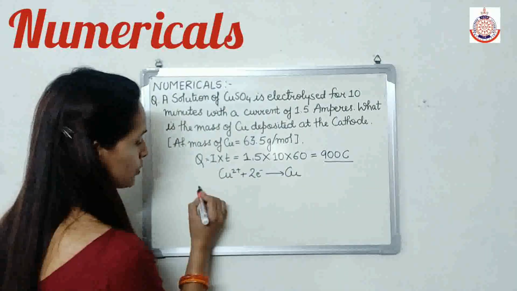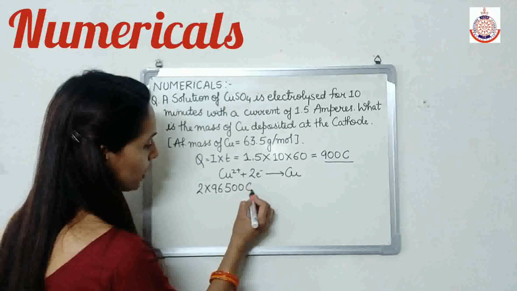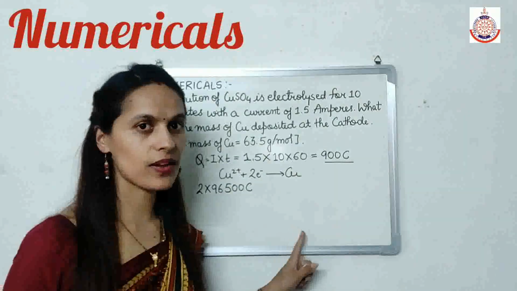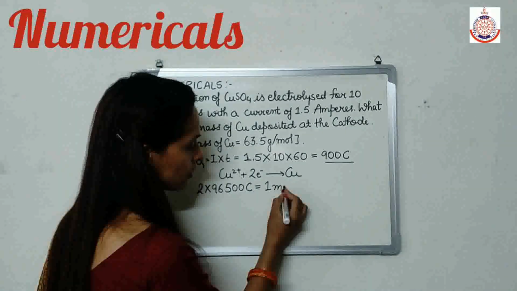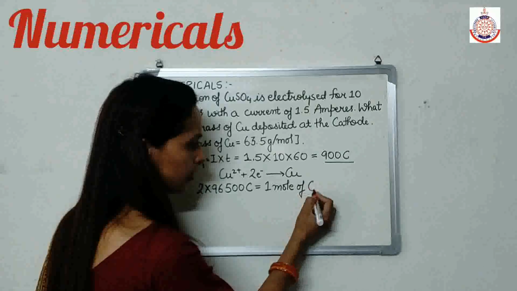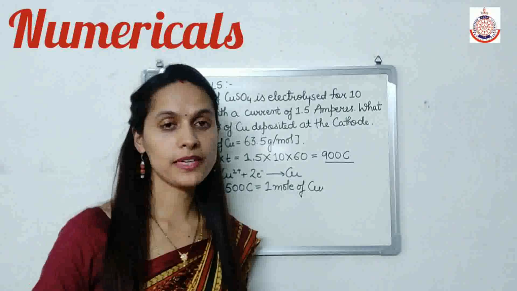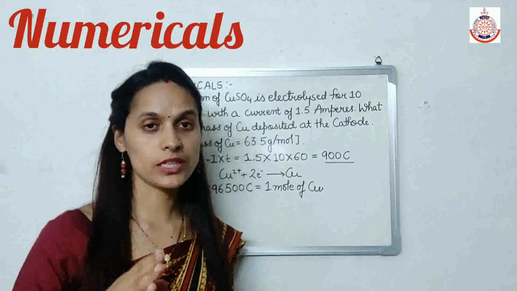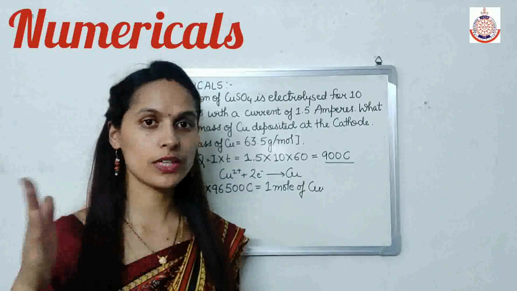It means 2 into 96500 coulomb will liberate 1 mole of Cu. Clear or not? How many electrons does one Cu need? 2 electrons to convert into Cu. 1 Cu2+ requires 2 electrons to convert into Cu.